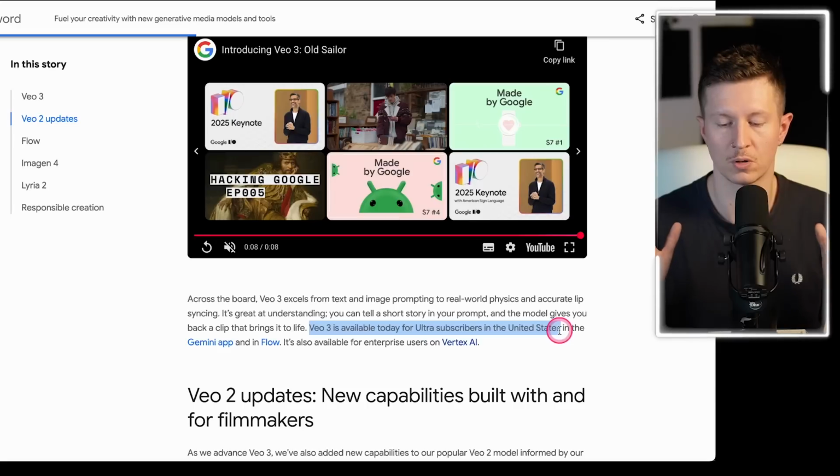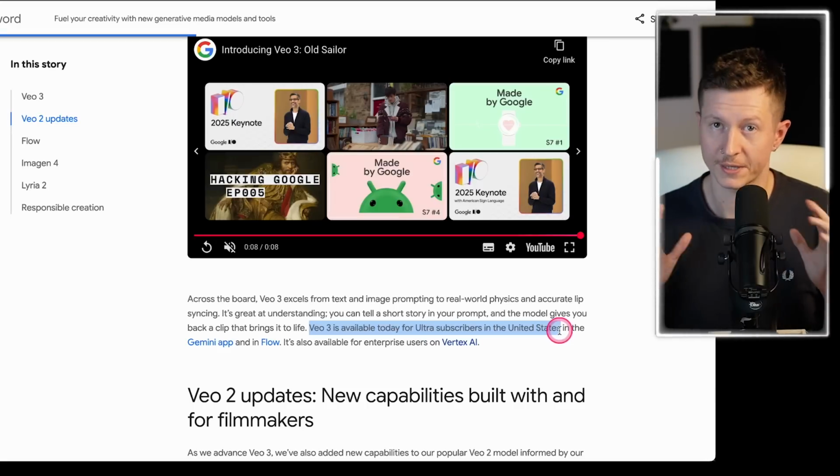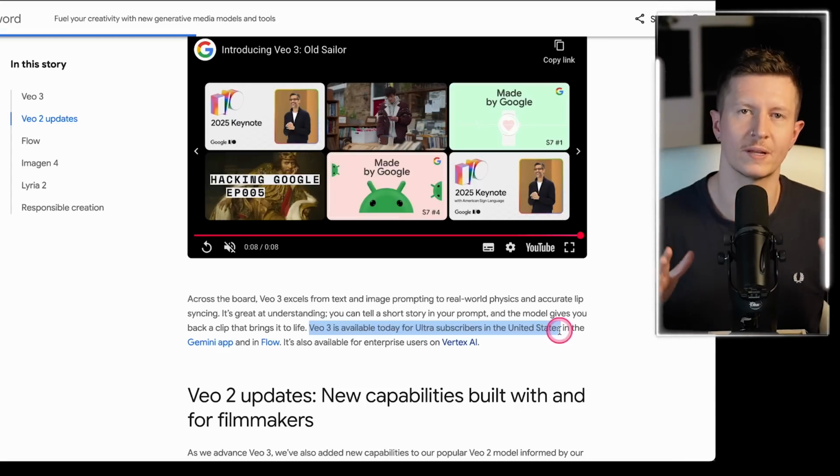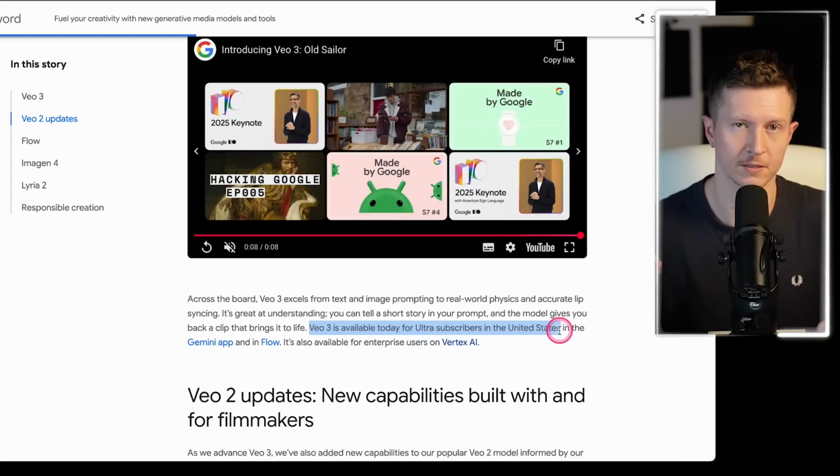Now, currently Veo 3 is available for Ultra subscribers in the US, but they are bringing it to more platforms and more countries in the coming weeks. Now, we've also been given the prompts that were used in these examples, and taking a look at those reveals an interesting approach to how prompting is going to work in the Veo 3 model.